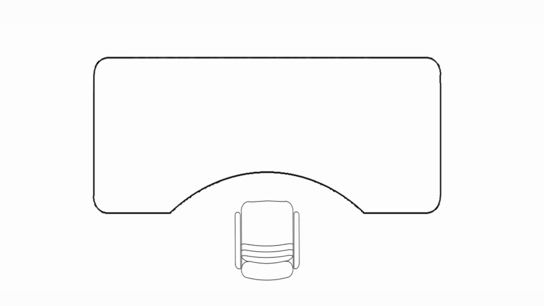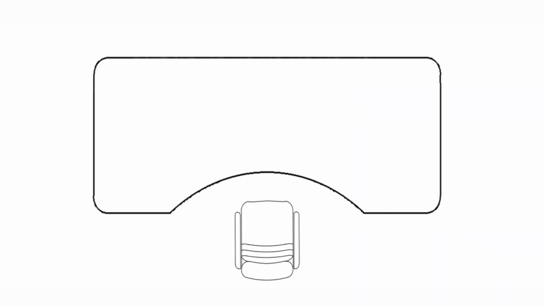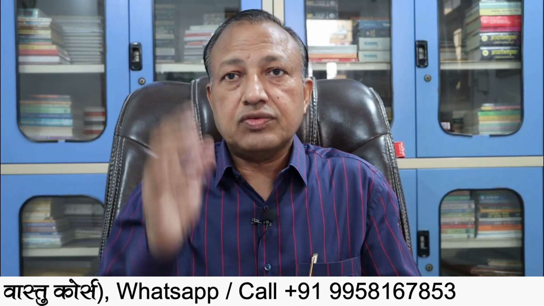Coming to the third point, you can give a curve to this table. If you want to stay long and work for more hours, then there should be a curve in the table towards your stomach side, so that your stomach will adjust in this table and you will be able to work for longer hours. This is a very good remedy for students who are not interested in staying long on their computer or study table.